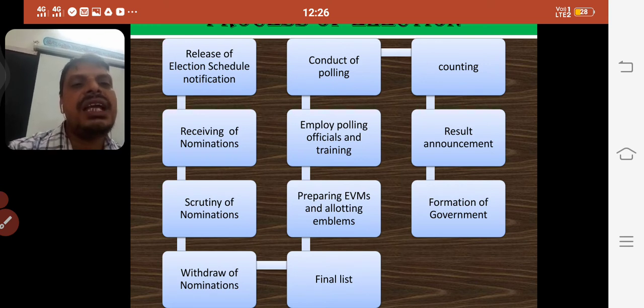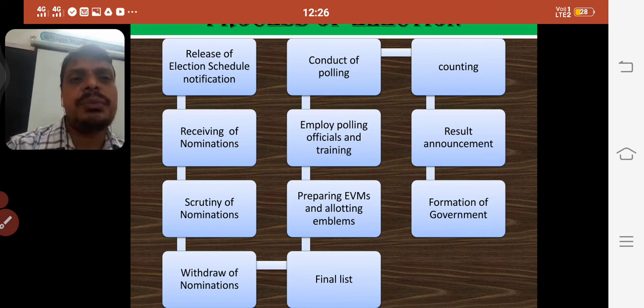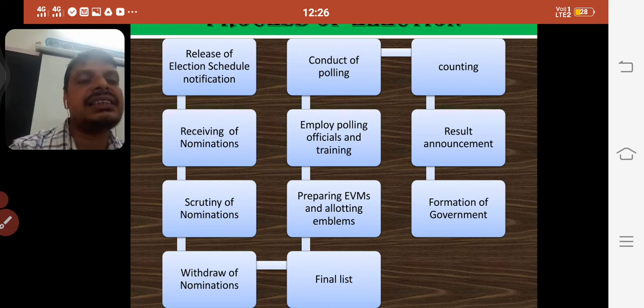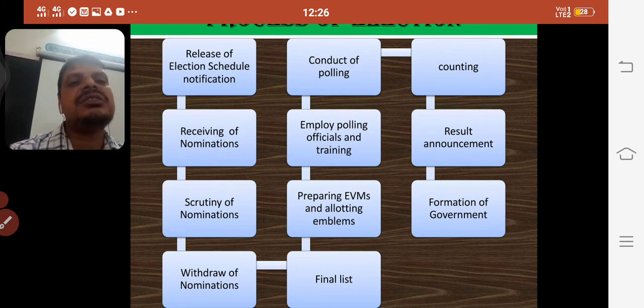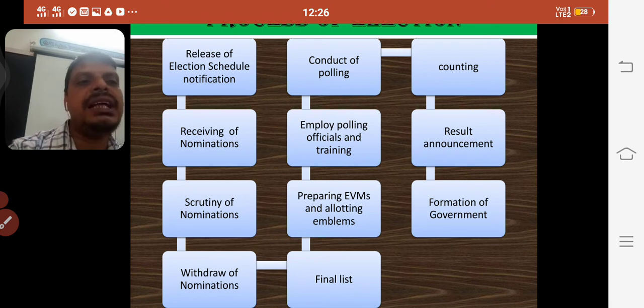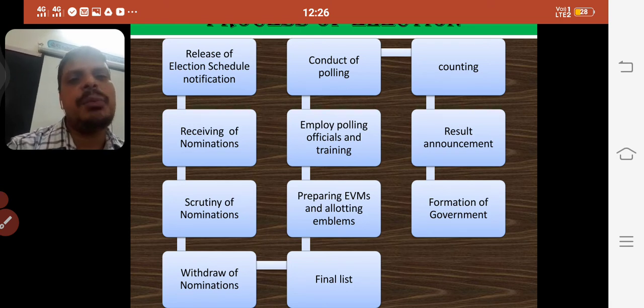So EVMs will be prepared by them, and they will employ the polling officers, because it's a huge process of conducting elections, no? So we need a large number of officers who have to be given training about EVM functioning and all, how to conduct elections and all. Okay. And next, finally the conducting of polling, and finally what they have been sent for counting.